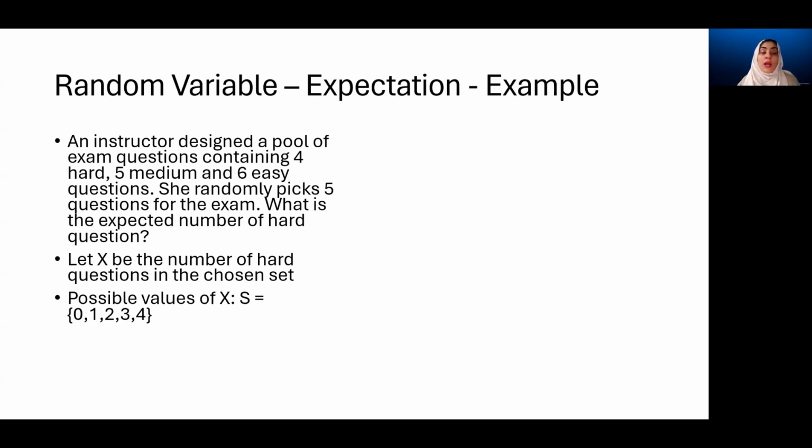So now we know that the sample space for x is 0, there is no hard question, 1, 2, 3, and 4. 4 is the case where all of the hard questions are chosen. She chooses 5, so at most 4 of them can be hard because we have only 4 hard questions in the set. So these are the possible values that the random variable can take, 0 to 4.